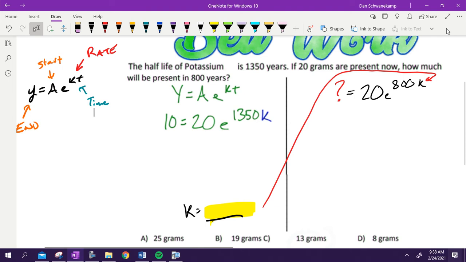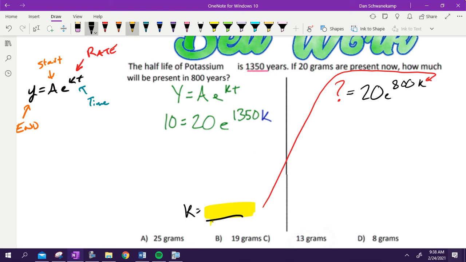All right, so it says the half-life of potassium. Half-life is how long it takes for something to get cut in half. Okay, we're talking about radioactive particles, so things are leaving the particle and making it smaller and smaller as we go. The half-life of potassium is 1,350 years. If 20 grams are present now, how much will be present in 800 years?